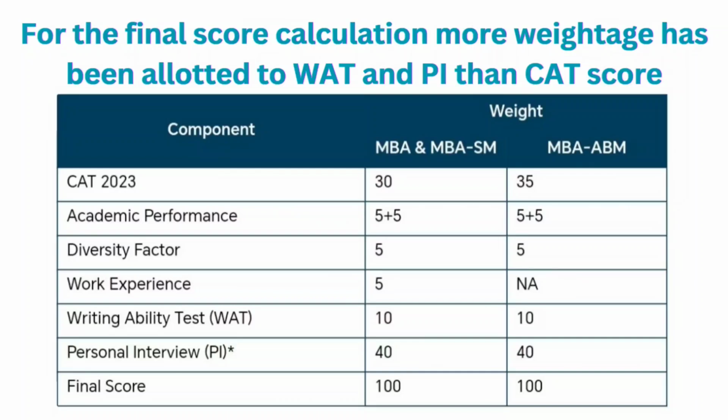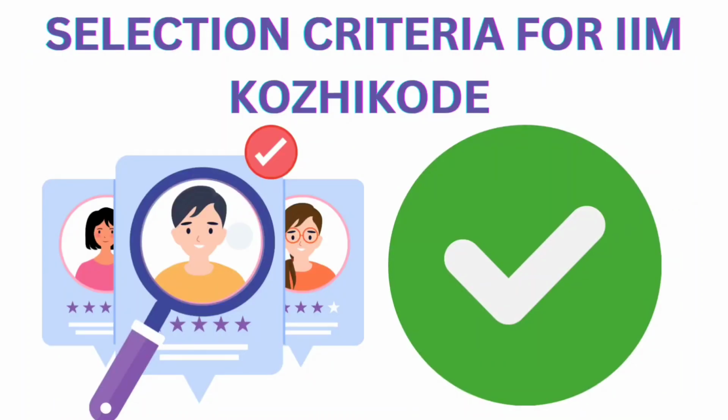Then your VAT round will have the 10% weightage for the MBA in Sustainable Management, MBA in Agribusiness Management and for the MBA program. Then your work experience will have the 5% weightage for the MBA and MBA in Sustainable Management. Then your PI round will have the 40% weightage for the MBA program, MBA in SM and MBA in ABM.